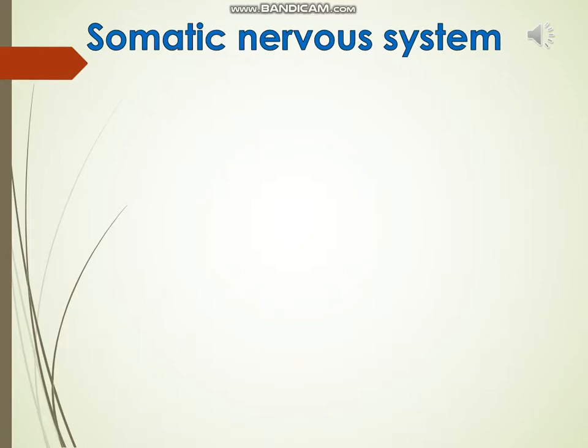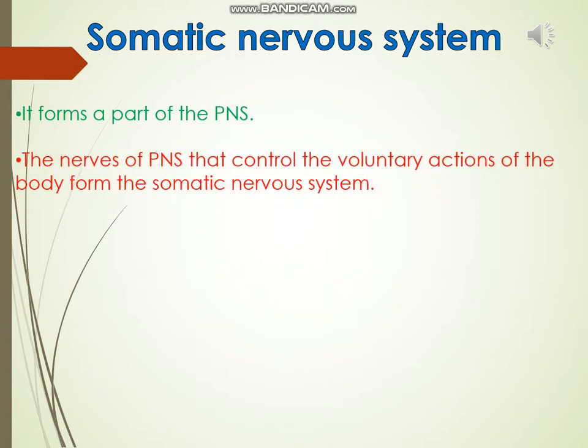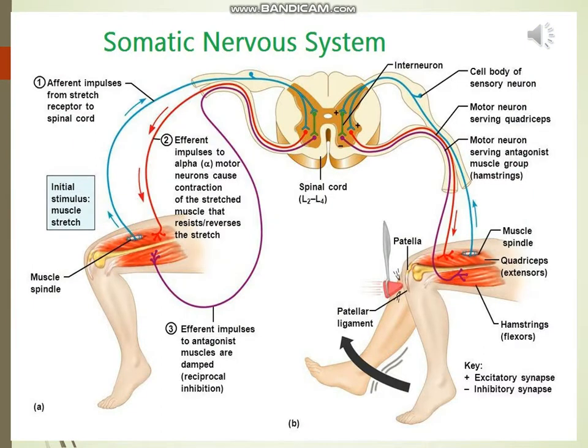Somatic nervous system. It forms a part of the PNS. The nerves of the PNS, that is peripheral nervous system, that control the voluntary actions of the body form the somatic nervous system. The detailed image of somatic nervous system is given below.